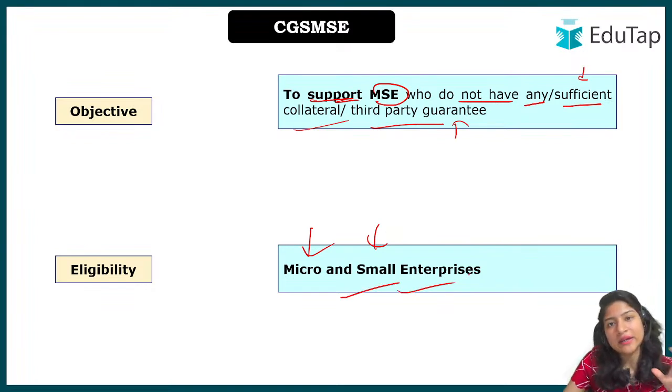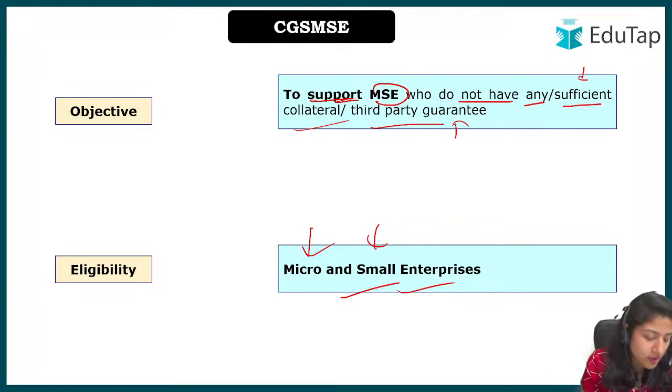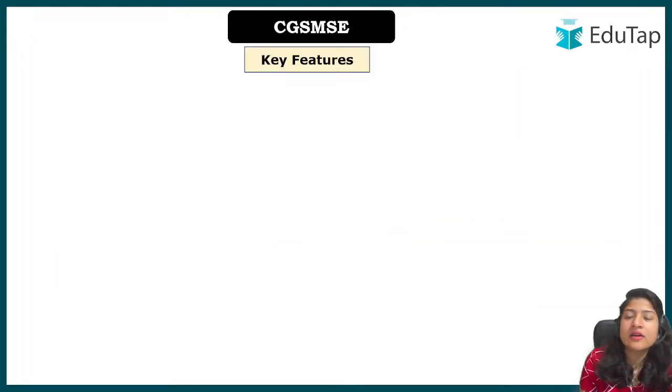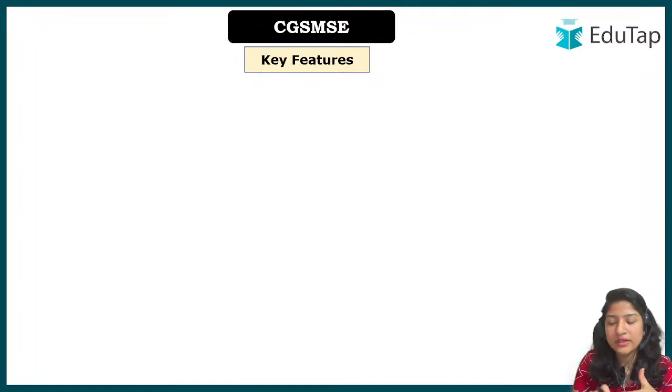It can be greenfield, meaning you are establishing a new one. It can be brownfield, where you want expansion, meaning you already have established your enterprise, but now you want to expand it. That is fine, but it should be a micro and small enterprise. First thing is this. Now let's understand the key features. What are the important key features?